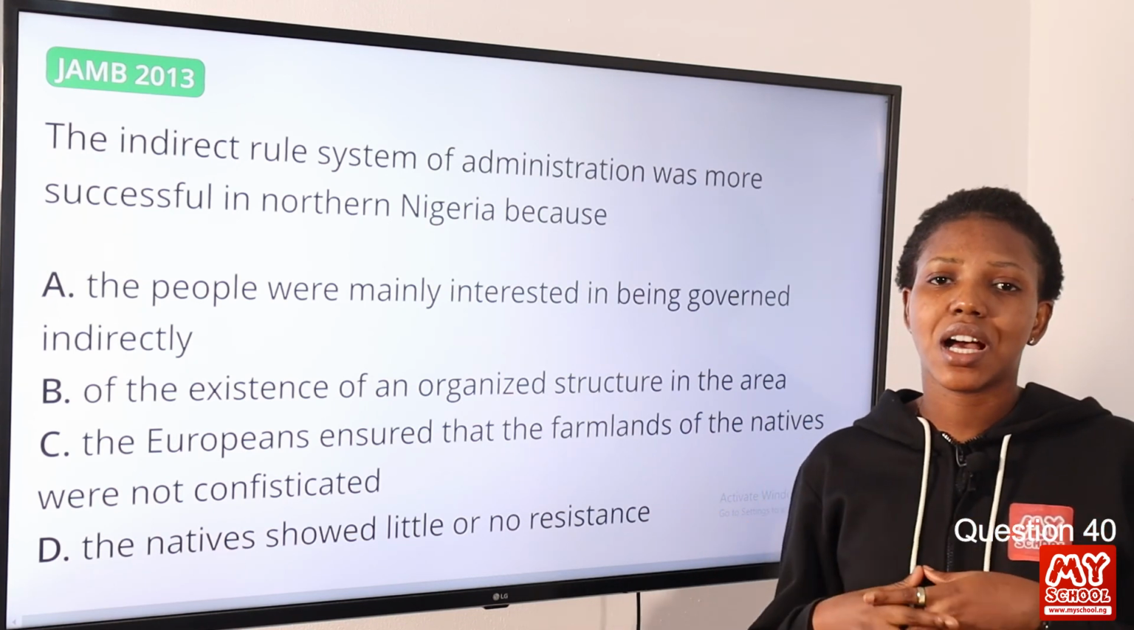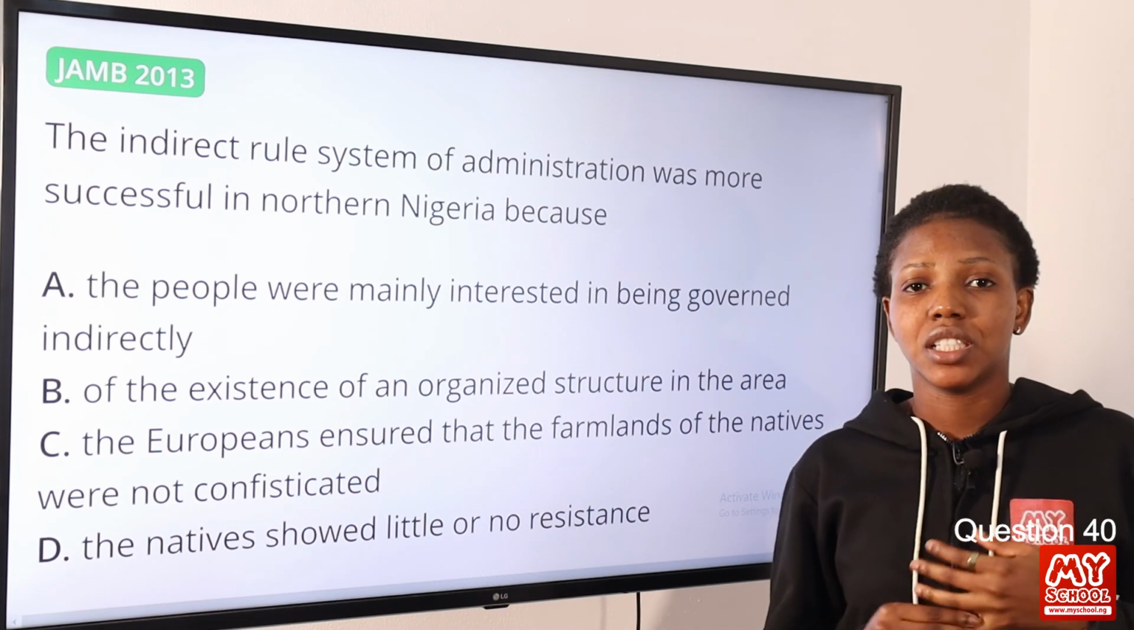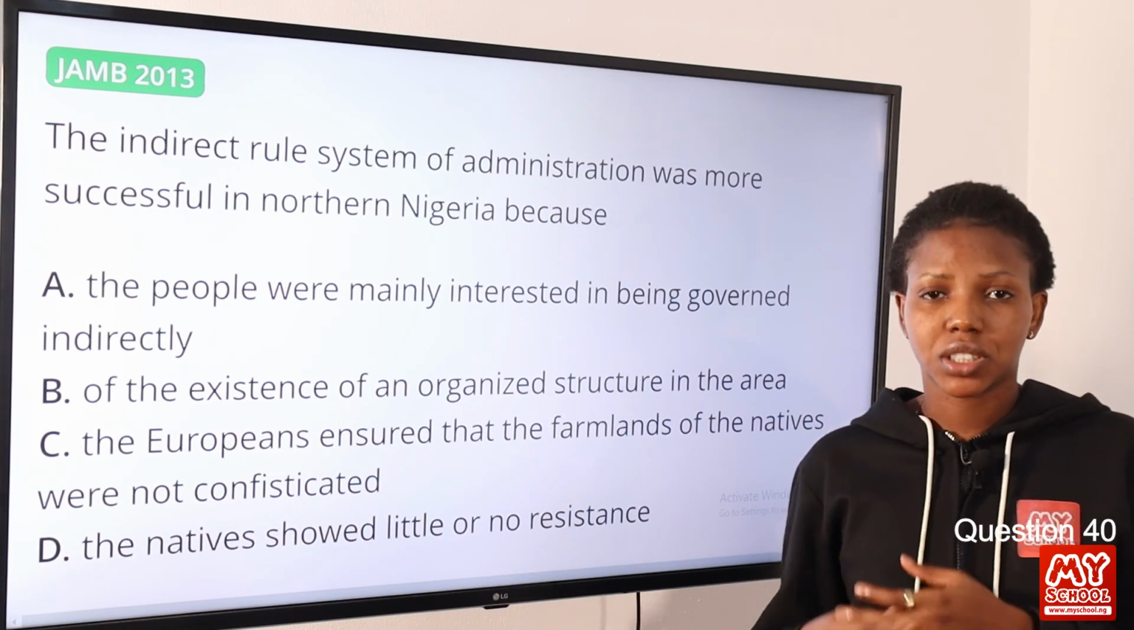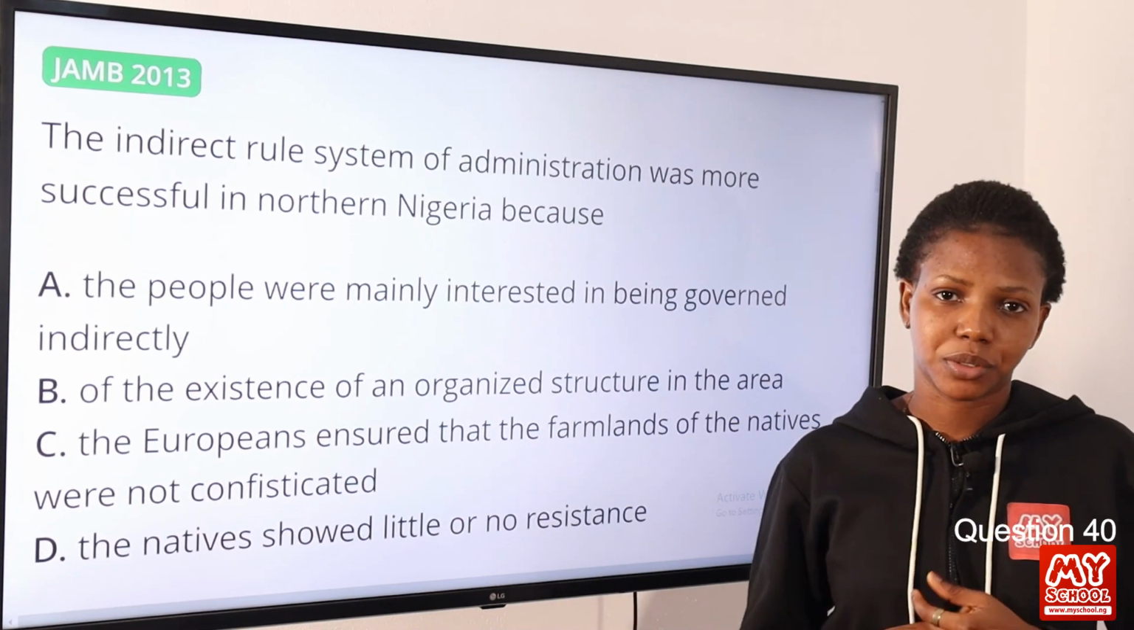The northern area had an organized structure which was highly centralized, and that was why indirect rule was successful in that region. So option B is the correct answer to this question.